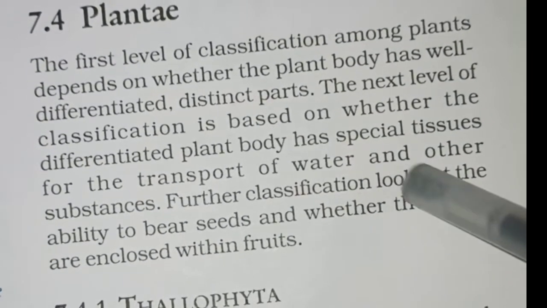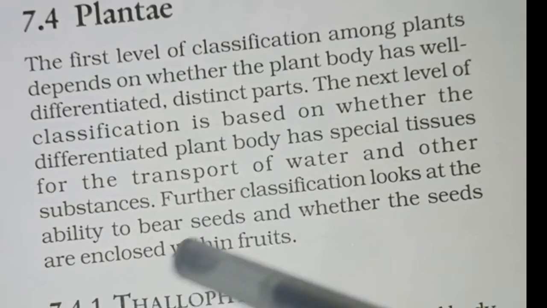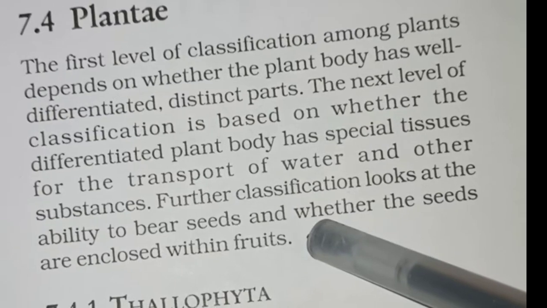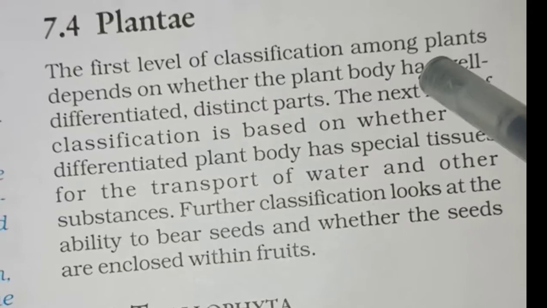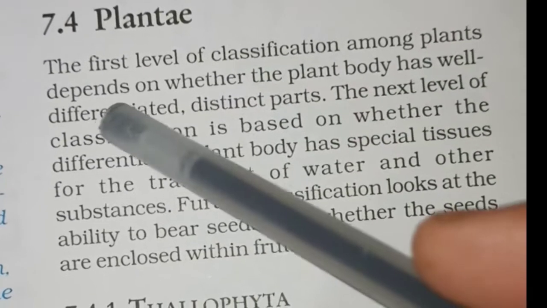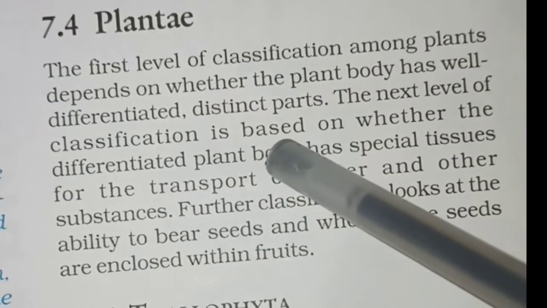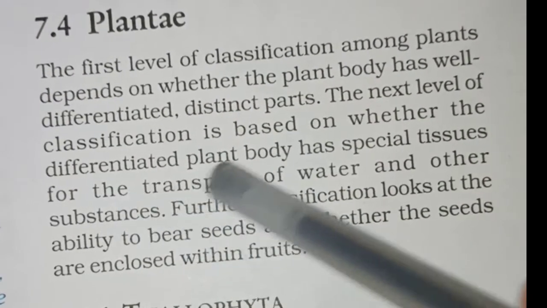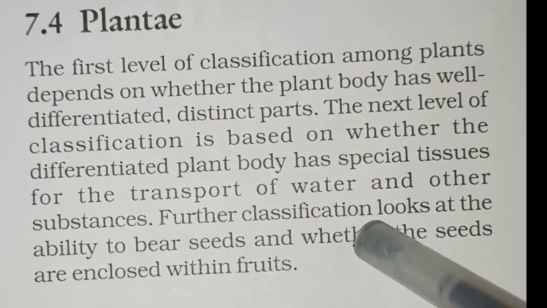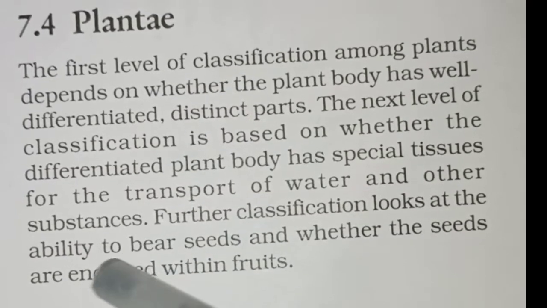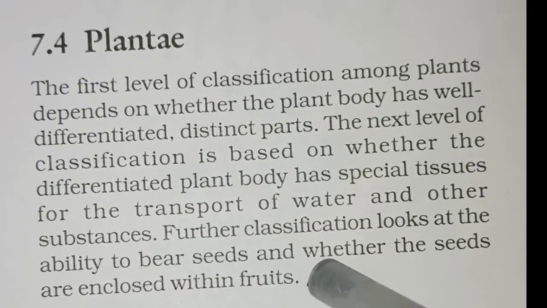Then classification looks at the ability to bear seeds and whether the seeds are enclosed within fruits or not. So we are seeing three things here: whether the plant body has well differentiated distinct parts, whether it has special tissues for transport of water and other substances, and whether the plant bears seeds and whether the seeds are enclosed within fruits or not.